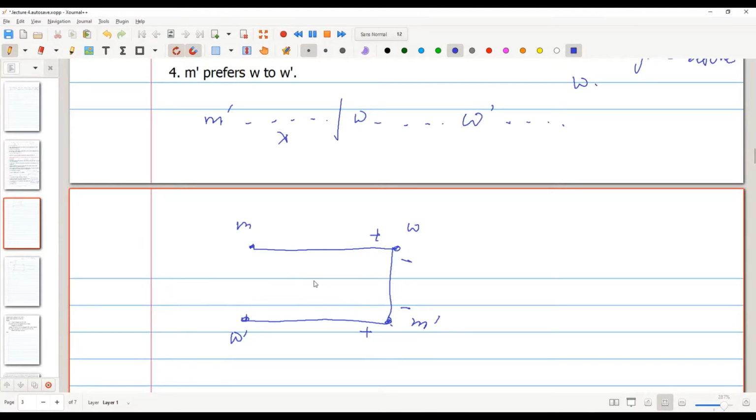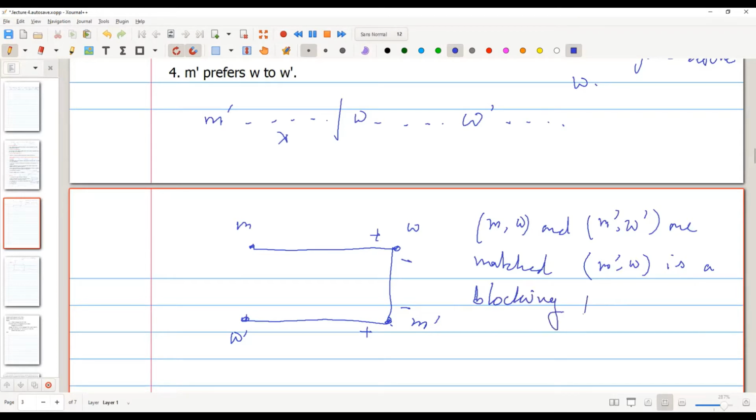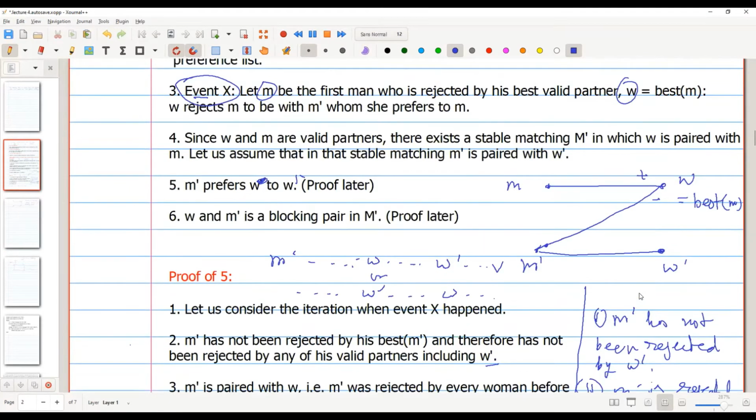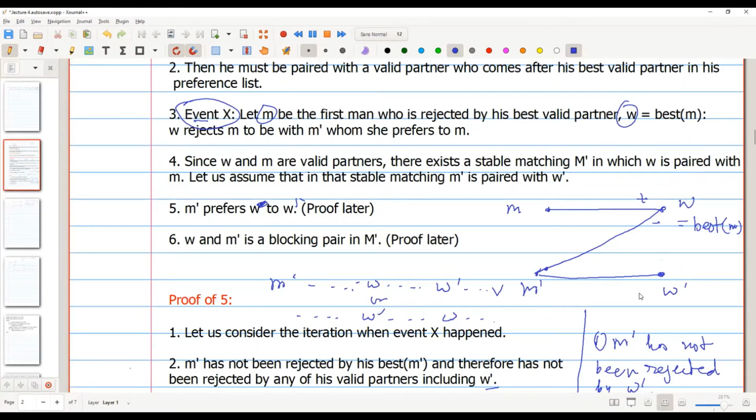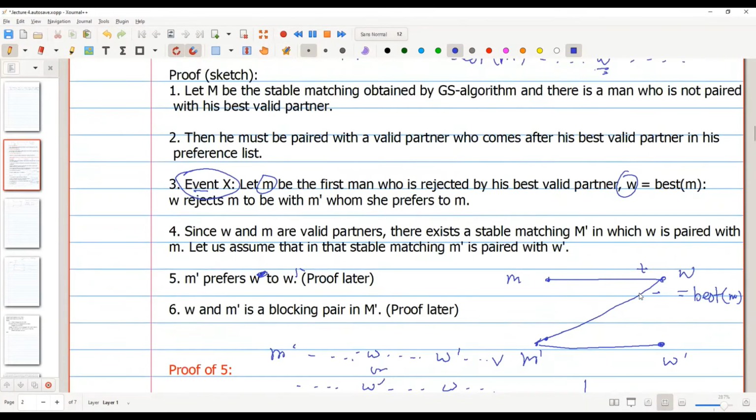That means in the matching where M, W and M prime, W prime are matched, M prime, W is a blocking pair. So this is the point 6, that W and M prime block the other matching. Is the proof clear?